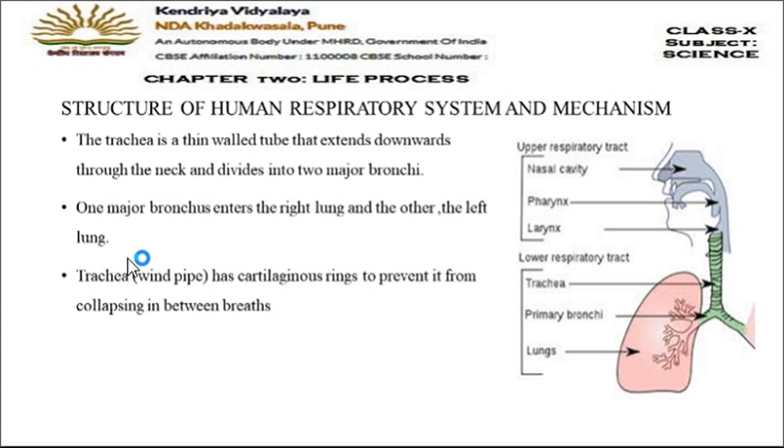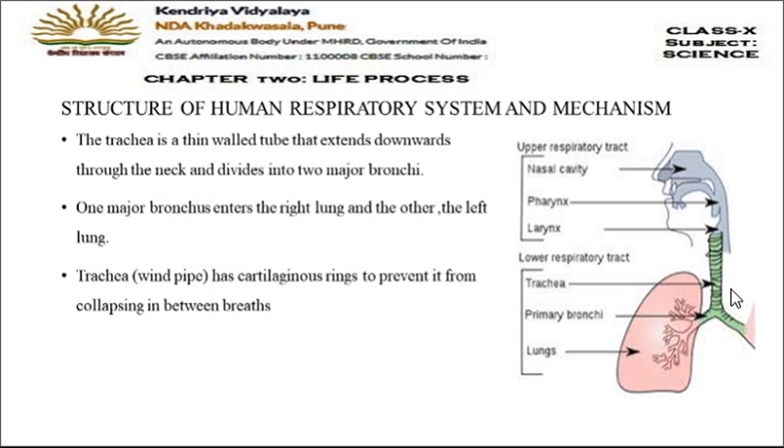Now the trachea, which is also called the windpipe, has cartilaginous rings. You can see here the structure of the trachea. There are some ring-like structures present here. These rings are made up of cartilage. And what is the function of these rings? These rings prevent the trachea from collapsing. In between breaths, if there is less air in the trachea, then the trachea can collapse. It can shrink, it can get damaged. So these cartilaginous rings do not allow the trachea to collapse.